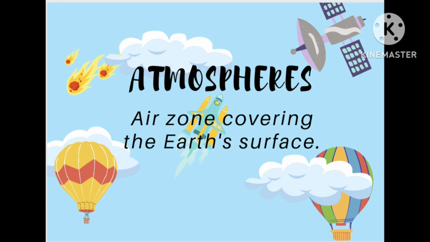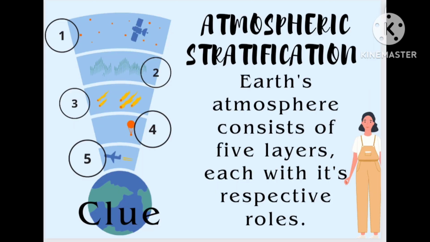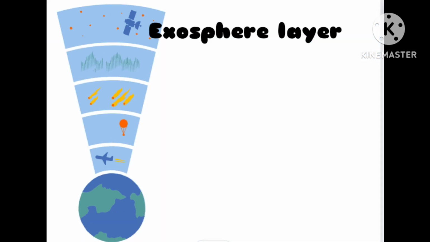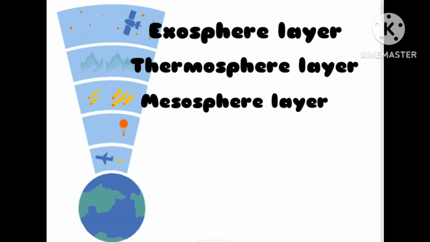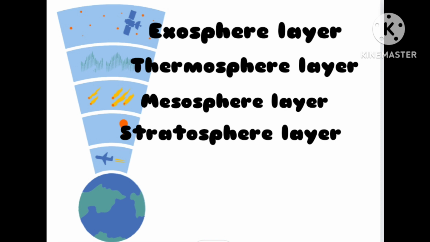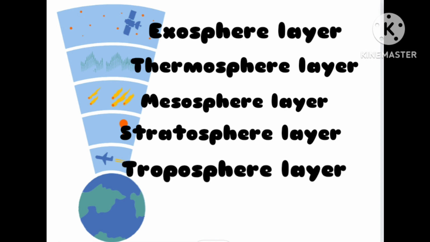Now let's move on to the last component, atmosphere. It's an air zone that covers the Earth's surface. If you want to know, the atmosphere is made of layers of gases surrounding a planet or other celestial body. Let's continue with the atmospheric stratification. Earth's atmosphere consists of 5 layers, each with its respective roles: exosphere layer, thermosphere layer, mesosphere layer, stratosphere layer and the closest one to our Earth, the troposphere layer.